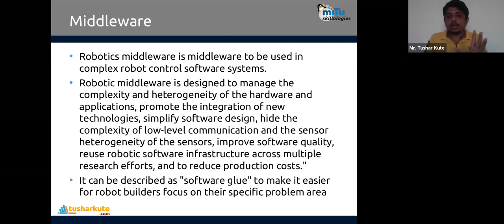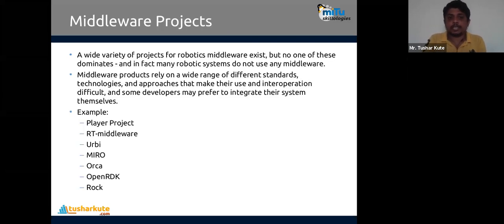See, when I'm creating a robot, I'm building a robot for specific applications. So three things are there. First is input, second is output, and third is the control system. Now, the control system we call middleware, and that middleware is dedicated to a specific operation. It depends on what operation we are creating the robot for, and with the help of that, the middlewares are created.